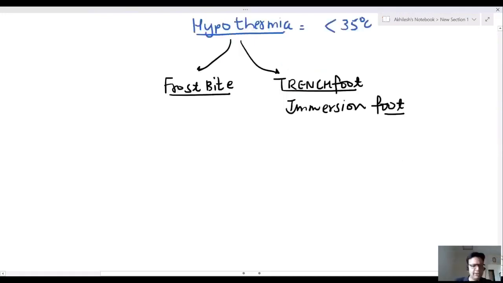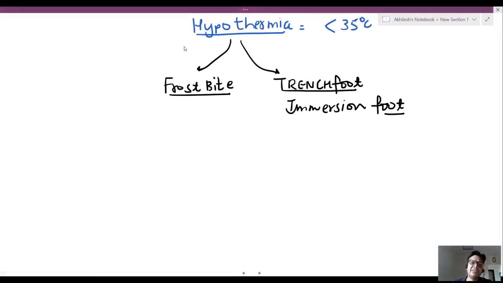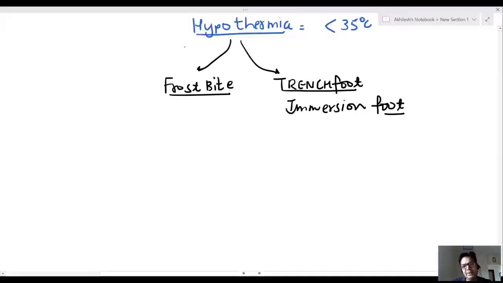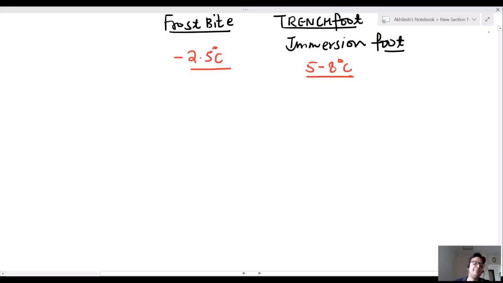Now, Dr. Saab, frostbite is seen when you have extreme cold temperature, minus 2.5 degrees centigrade, and trench foot is seen when you have temperature of 5 to 8 degrees centigrade. These are two types of hypothermia, frostbite and trench foot.